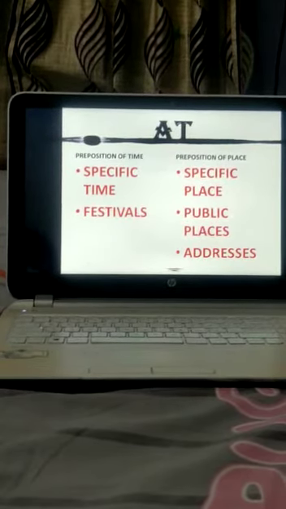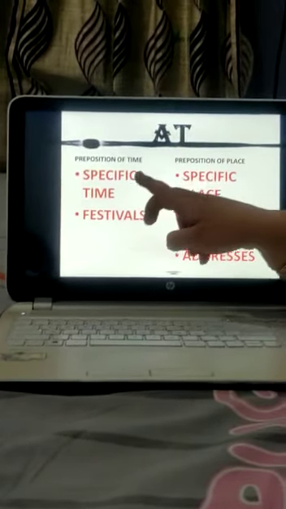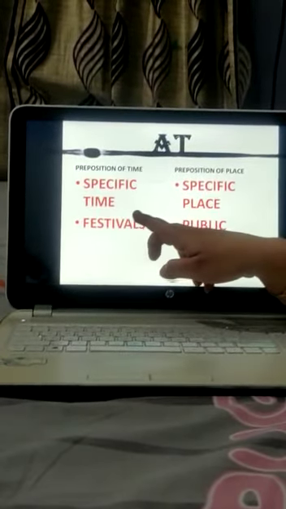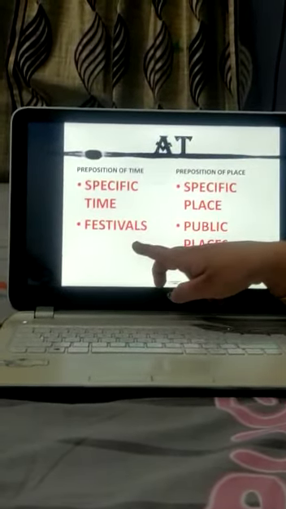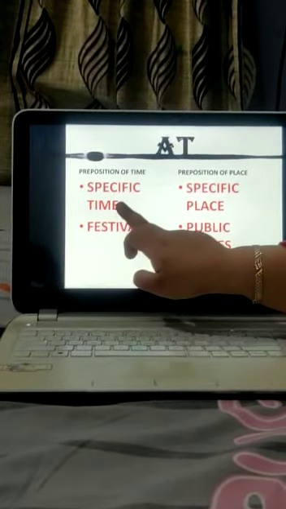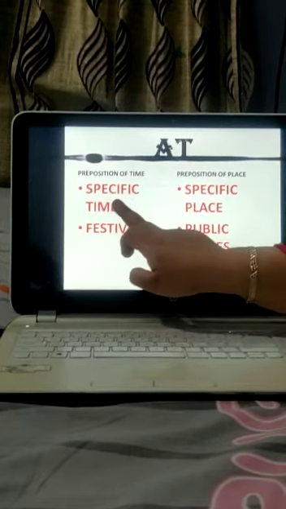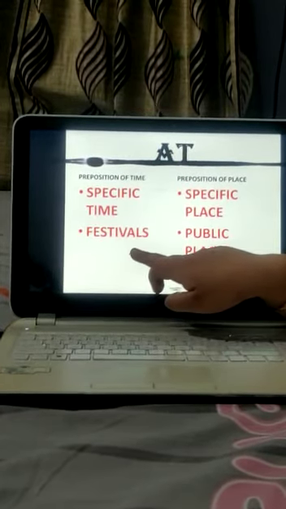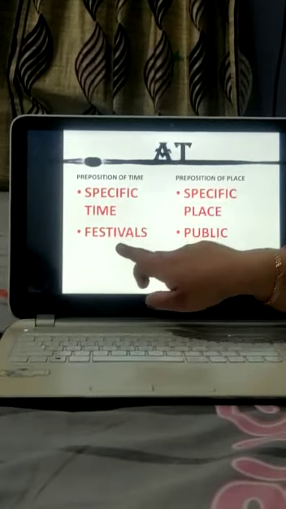As we can see over here, the at, preposition of time, preposition of place. At is used in specific time and festivals. For example, I will meet you at 8 PM. It is specific time. I will go home at Christmas. Specific time. So we have used at preposition.